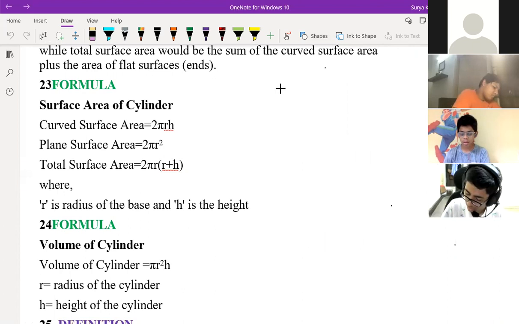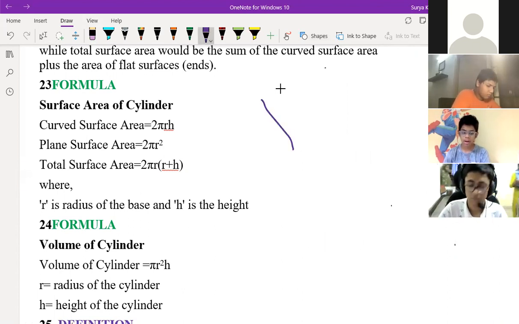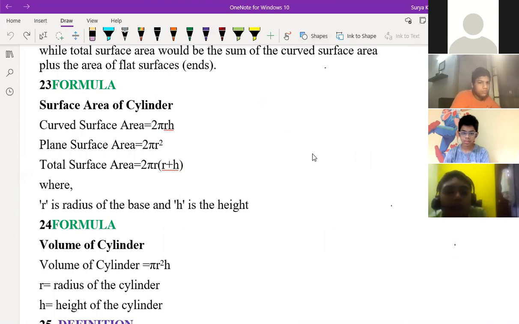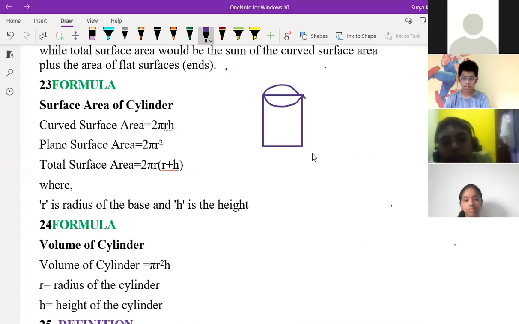So area of circle, you know, children. What is the area of a circle? Pi r square, right? Yes, sir. Pi r square. And if you multiply by height, you'll get the volume of the cylinder. I told you everything is almost area into height. There are two circles in a cylinder, so 2 pi r is for the circles and 2 height is the height of the cylinder, right?